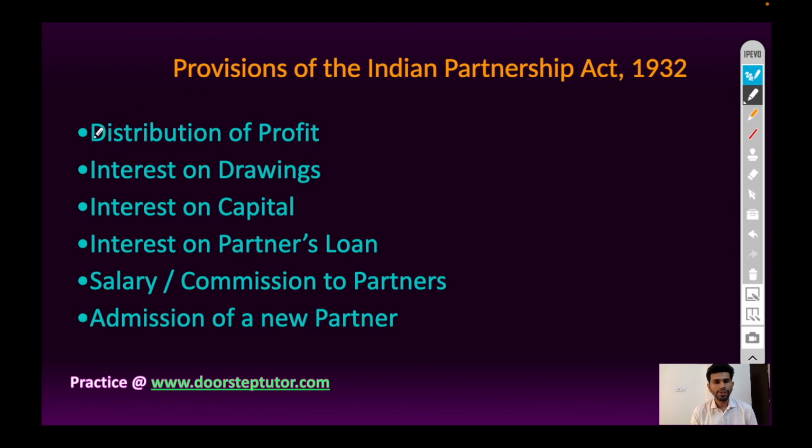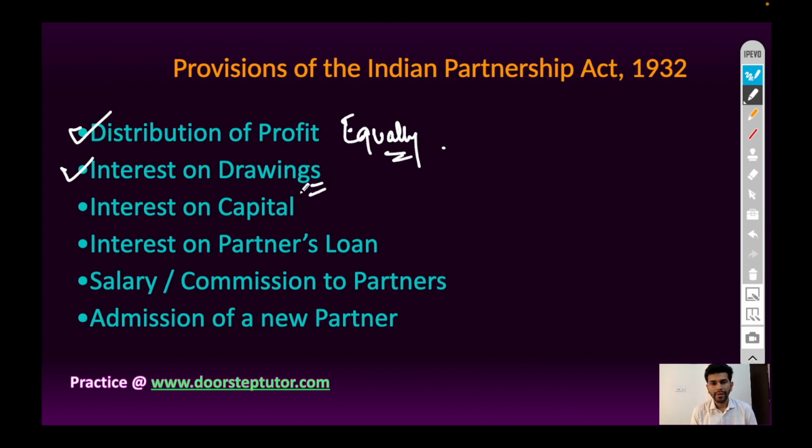So distribution of profit will be as per agreement, and if the partnership deed is silent about the distribution of profit and loss, then profit and loss both will be distributed equally among partners. Next, interest on drawings.